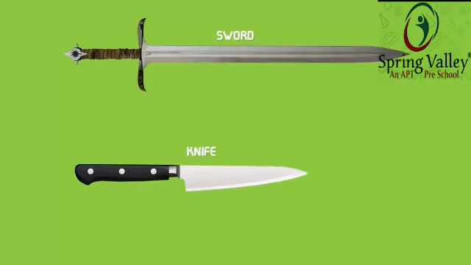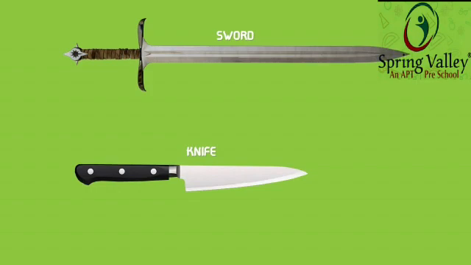Can you identify these objects, children? One is the sword and the other one is knife. Sword generally we see with the kings at the time of war. You might have seen in many movies. Knife will be used by our mother to cut fruits and vegetables. Yes or no?